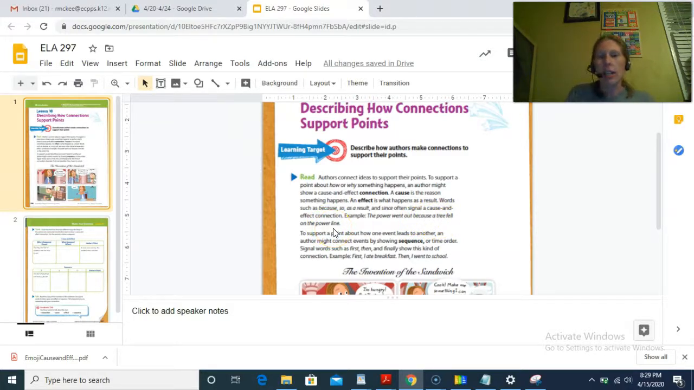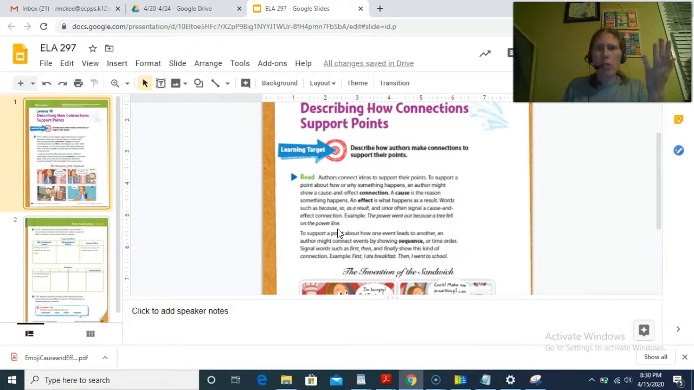Let's practice that. The power went out because a tree fell on the power line. What would the cause be? What is happening first? Is the power going out first? Or did the tree fall on the power line first? The tree fell on the power line first. So that's our cause. Meaning the effect is now the power is out.